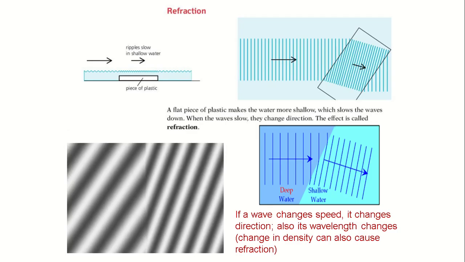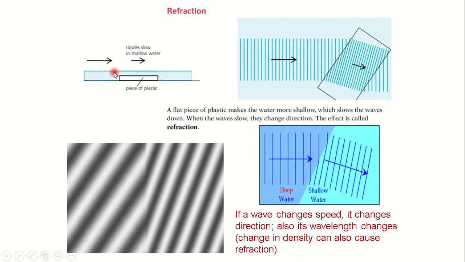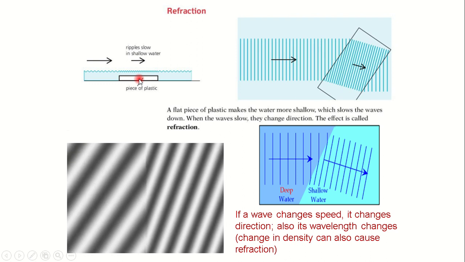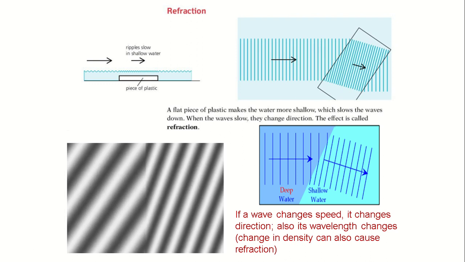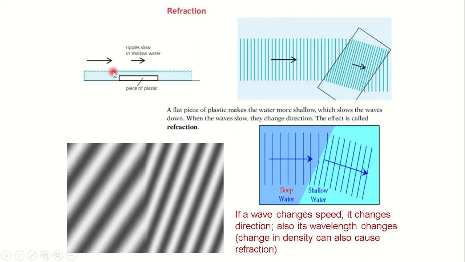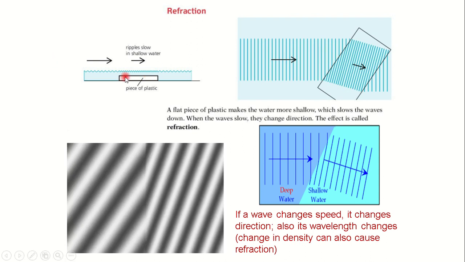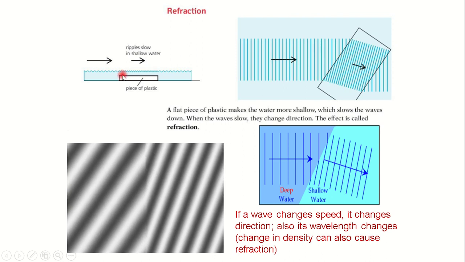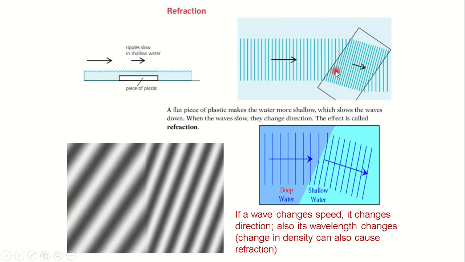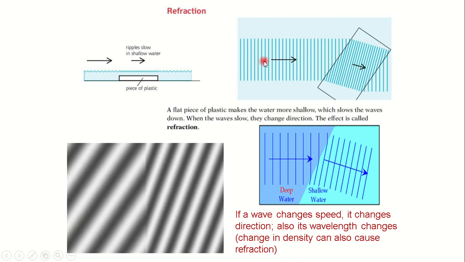Refraction. Now, if you have a plane wave generated in a ripple tank, then you decide to place a piece of plastic inside the ripple tank to create a shallow region. As soon as the wave gets to the shallow region, the speed changes. If it's moving very fast, the speed decreases once you get to the shallow region. But if that obstacle is kept at an angle like this, the speed doesn't just change, the direction also changes. See the wave moving.